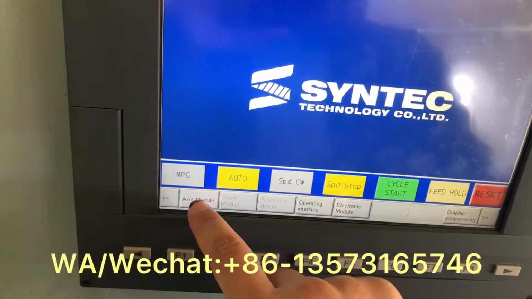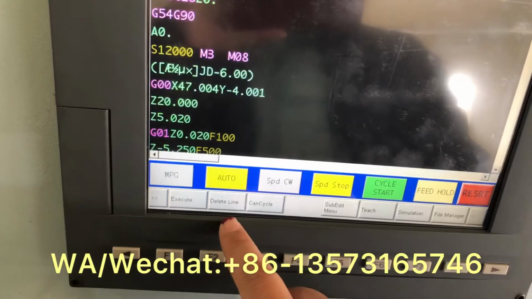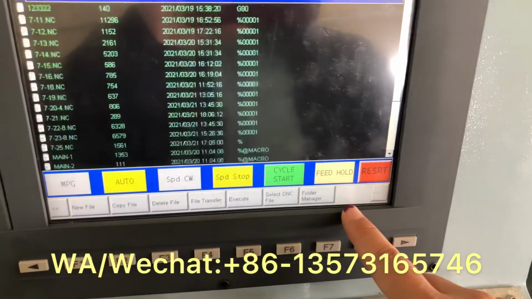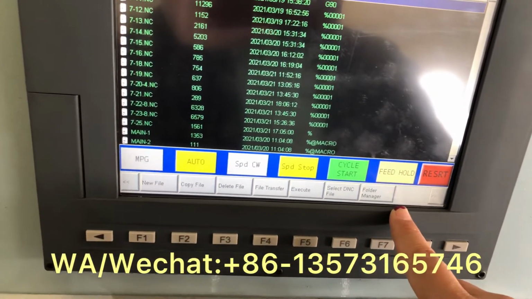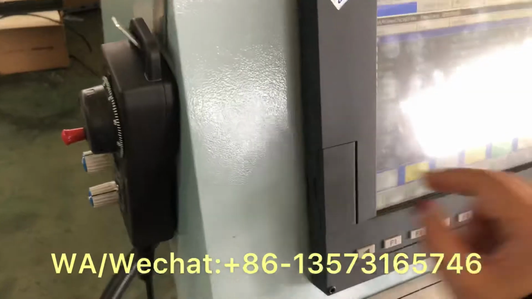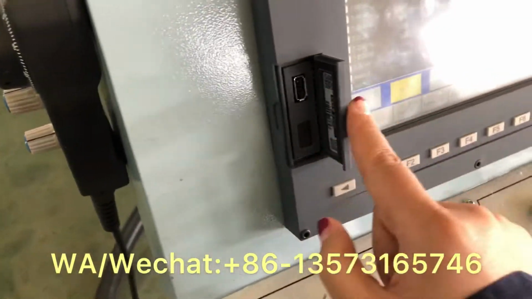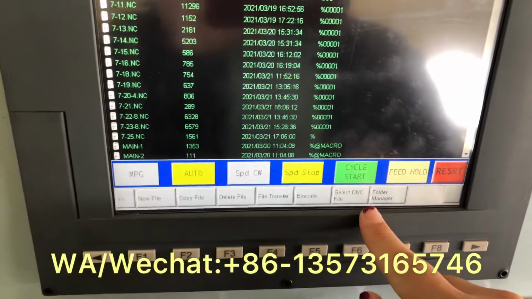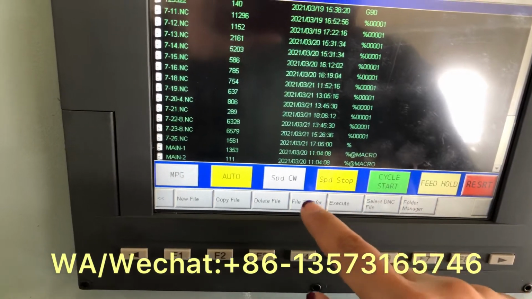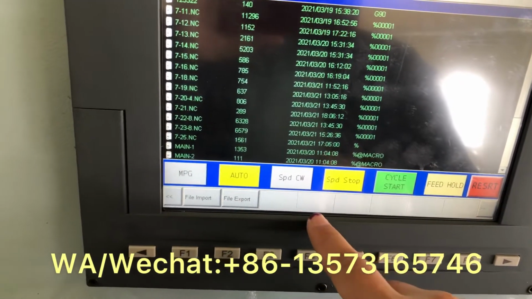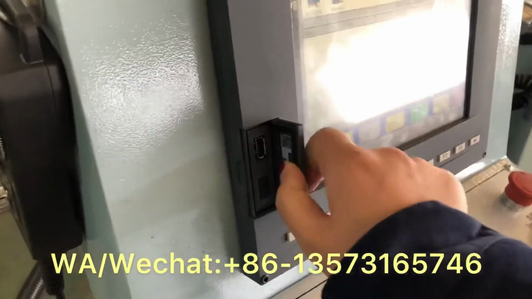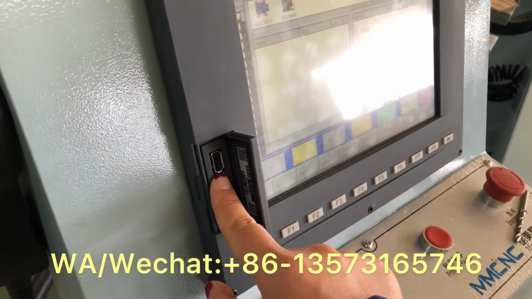From this one, axis model, and then choose program. Okay, and then choose the file manager. Okay, and then you should use your U-disk, right? U-disk, put here, and then select the file. Wait, no, this one, file transfer, file import. Okay, copy your program from the USB disk.